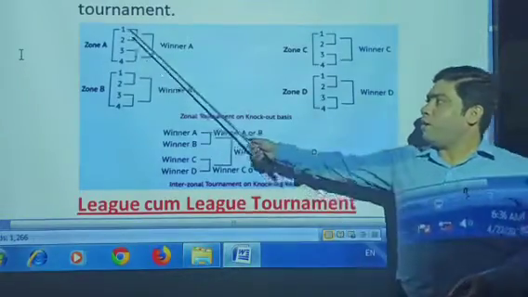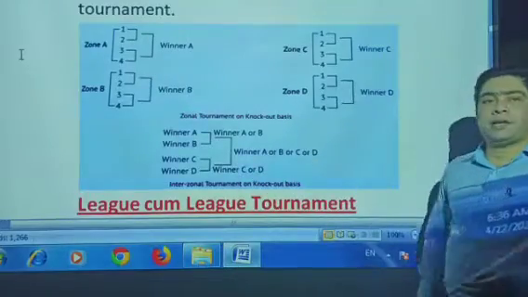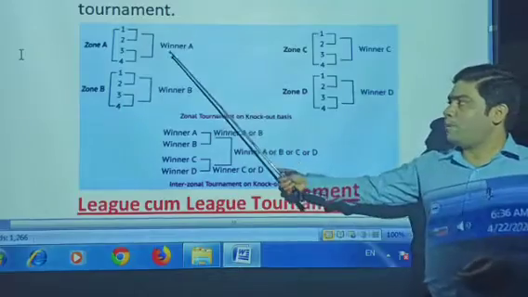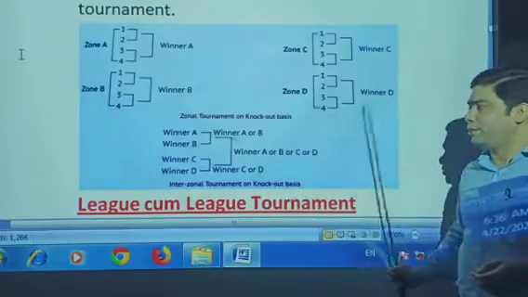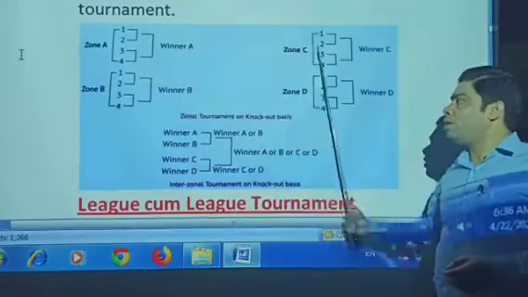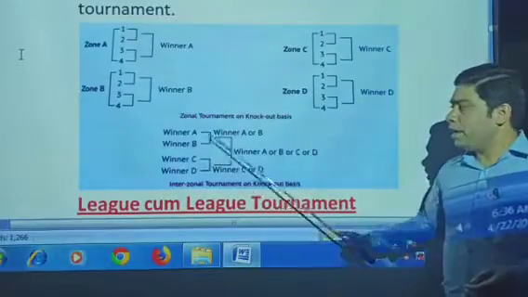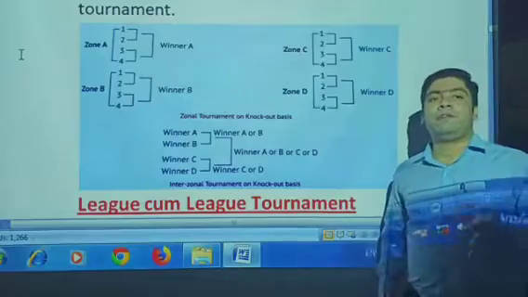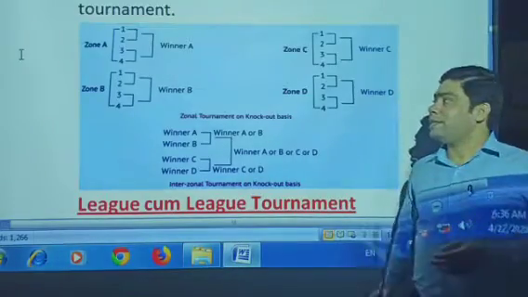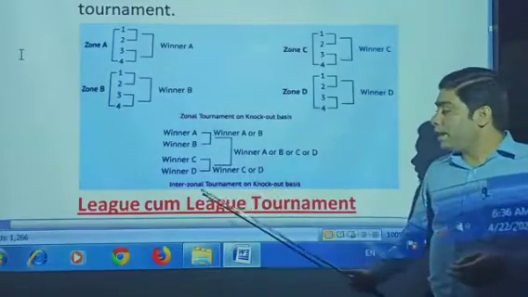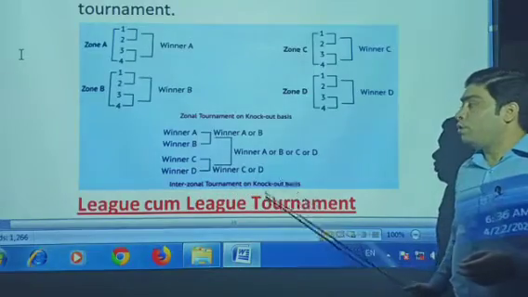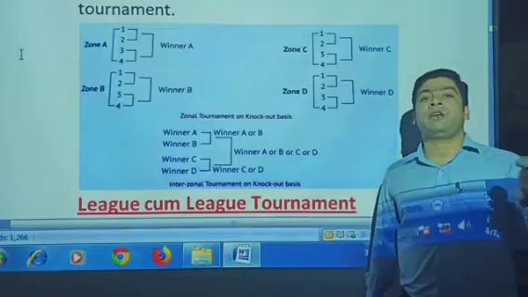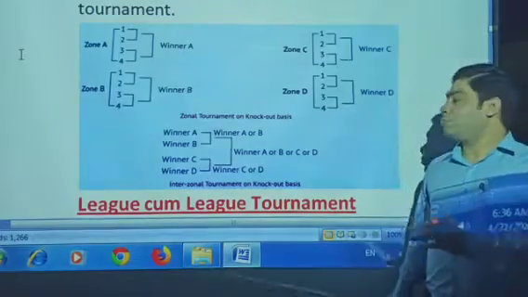Here, let's see, there are 4 teams in each zone, and there are 4 zones. So the winners from zone A, zone B, zone C and zone D all come here, and one of them, A, B, C or D, will be the winner of this tournament. This is the diagram of the inter-zonal tournament on a knockout basis, and this is the zonal tournament on a knockout basis. So that's why it's called a knockout come knockout tournament.